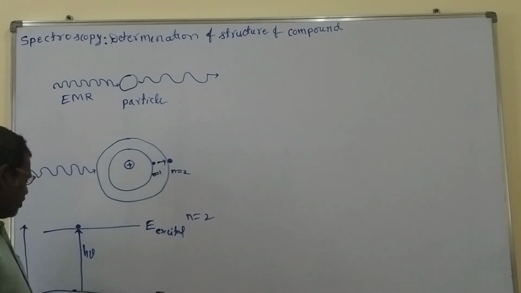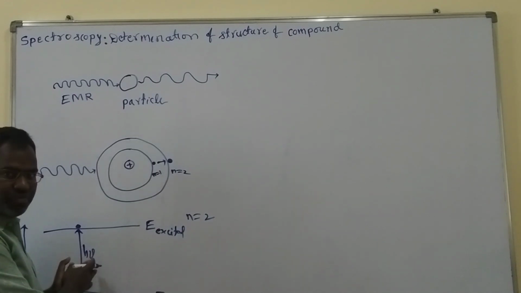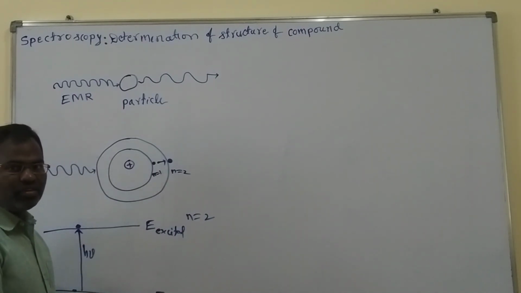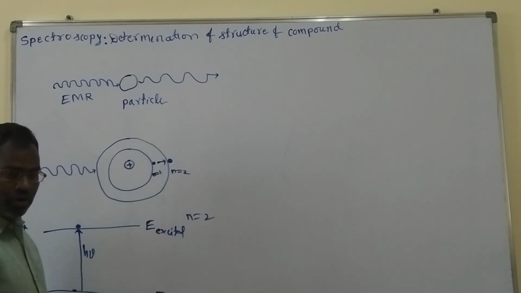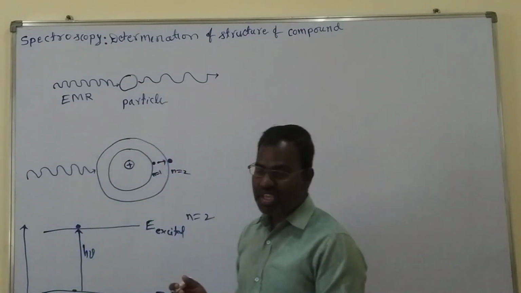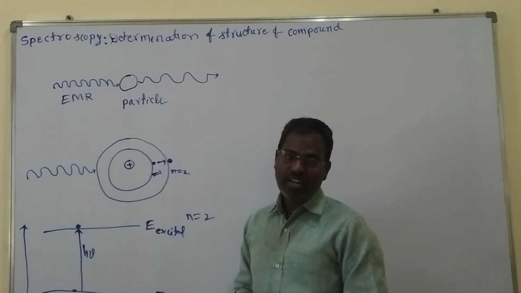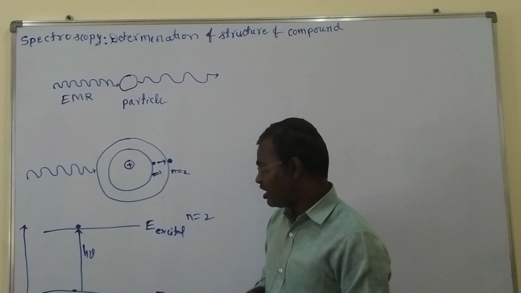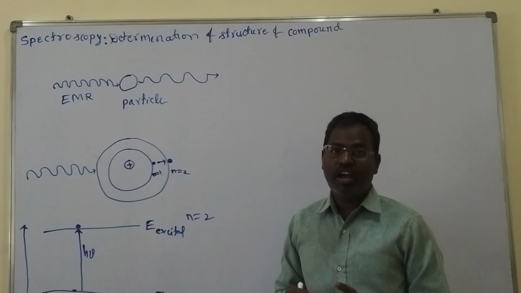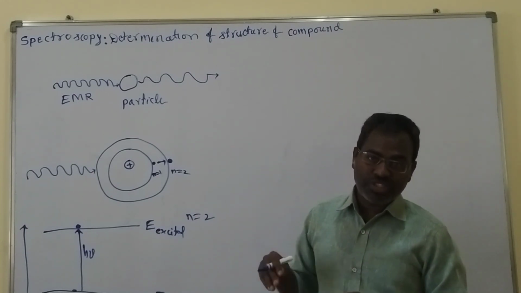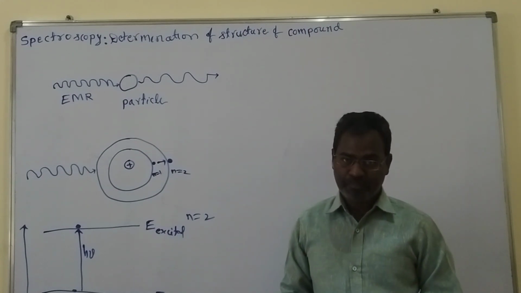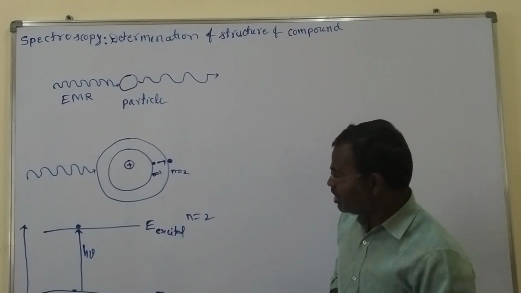If we analyze this absorbed energy of the particle, then we can get the absorption spectroscopy. Anyway, here the particle is taking the energy from the electromagnetic radiation. So that's why it is the absorption. Absorption means the process in which a particle takes the energy and goes into the excited state. So that is called the absorption.